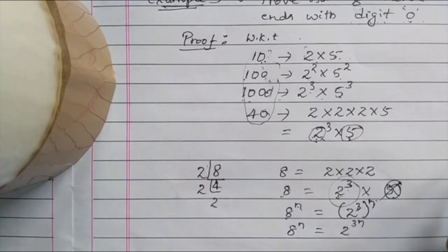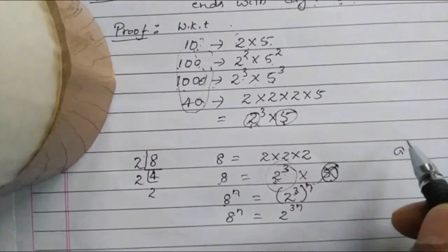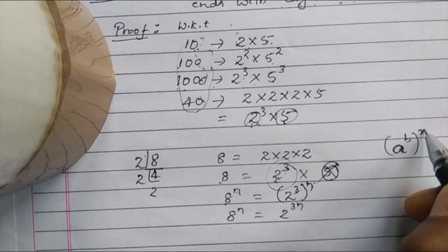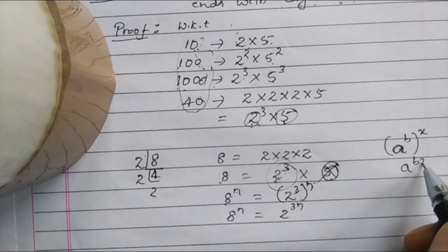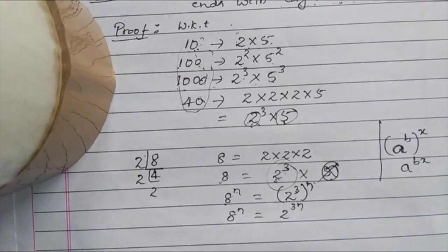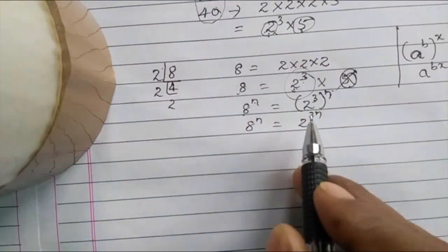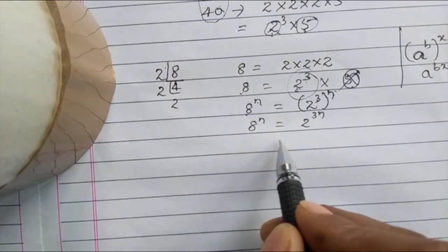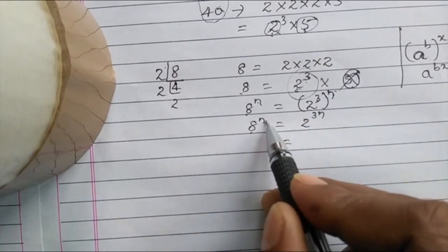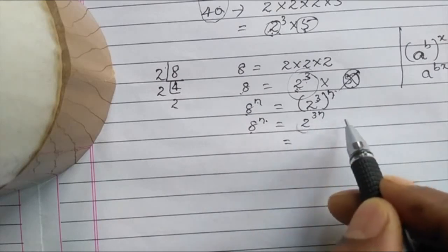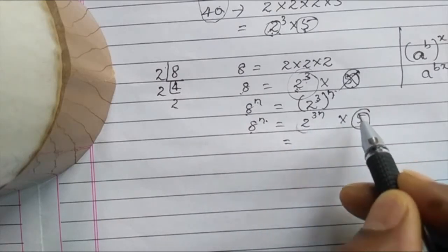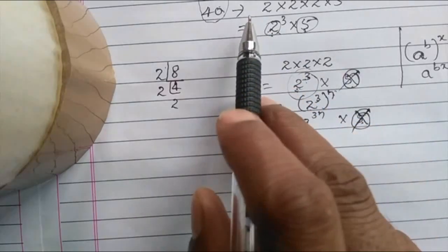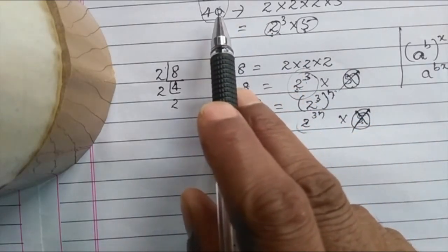Like this, a to the power of b whole to the power of x is equal to a to the power of bx. So 2 to the power of 3 whole to the power of n gives you 2 to the power of 3n. Look at here, in 8 to the power of n only the factor 2 is there. There is no factor 5. 2 and 5 combination gives you digit 0.